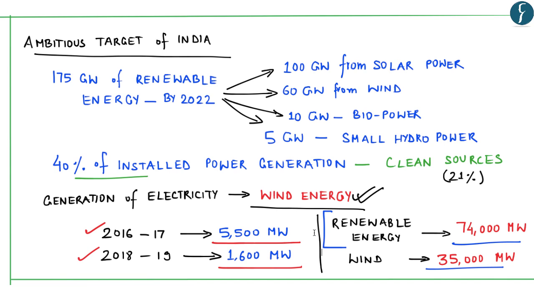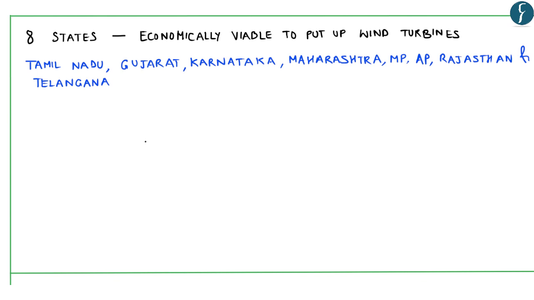So it is in this backdrop that let us understand the various policy constraints which are hampering the growth of wind energy in India. Now in India, there are 8 states where it is economically viable to put up wind turbines. These states are Tamil Nadu, Gujarat, Karnataka, Maharashtra, Madhya Pradesh, Andhra Pradesh, Rajasthan and Telangana.